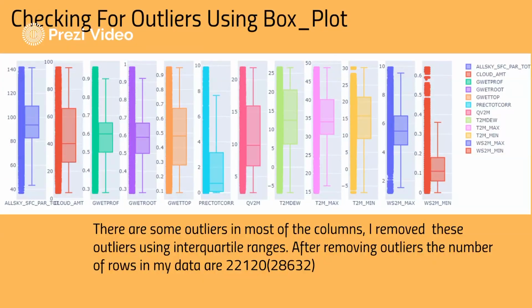And after plotting the box plots, I checked for the outliers, and for sure there are some outliers in the data, and I removed these outliers using interquartile ranges. After removing the outliers, the number of rows in my data is 22,120. Almost 6,000 rows of outliers were in my data.